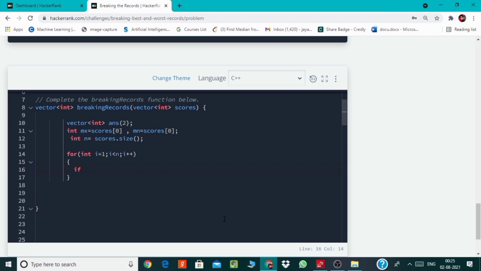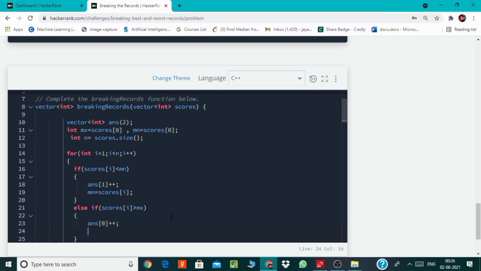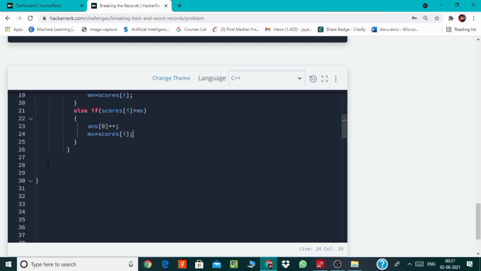So if the current score is less than the minimum score, then we will simply increase the minimum count, and we will also modify the minimum with the current score. Similarly, we will be checking for the maximum count also: else if scores of i is greater than the maximum, then we will modify it and we will increase the max count also. And we will simply return the answer vector at the end.